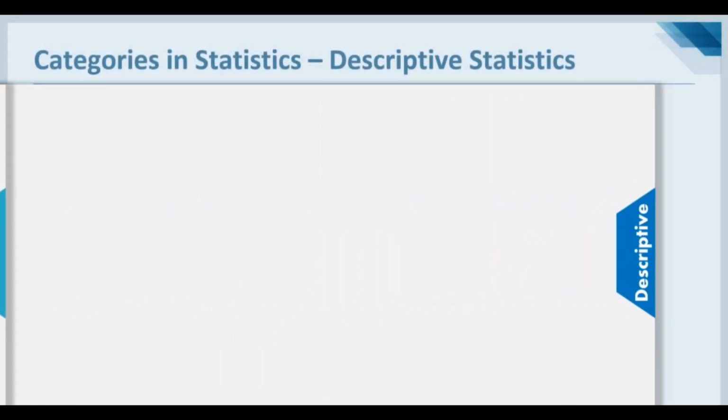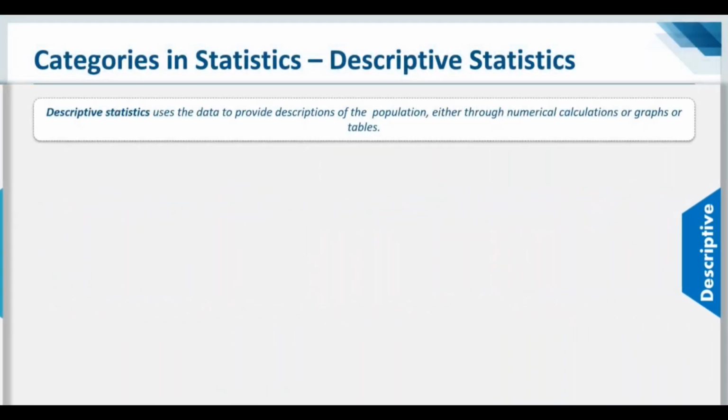So starting with descriptive statistics, it uses the data to provide descriptions of a population, either through numerical calculations or graphs or tables. Descriptive statistics helps organize data and focuses on the characteristics of data, providing the parameters.